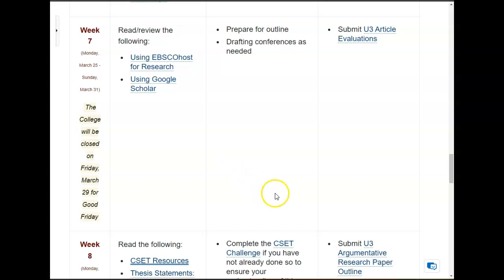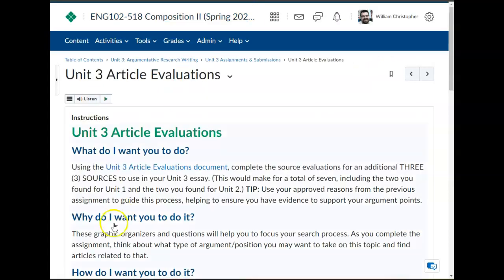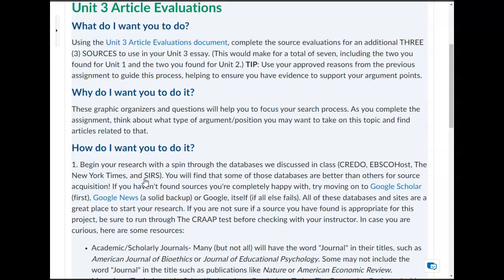Now, since we went through that quickly, let's see what needs to happen for homework. So these articles here, there we go. You're going to find 3 new additional sources of any direction to support your ideas for the upcoming paper. What I mean by any direction is the fact that you can find them to support your claims. You can find them as pieces of counter-argument. The supporting your claims obviously goes to the rebuttal as well. Or you can find background information. No matter what, as long as you find good, solid sources, we're in good shape.